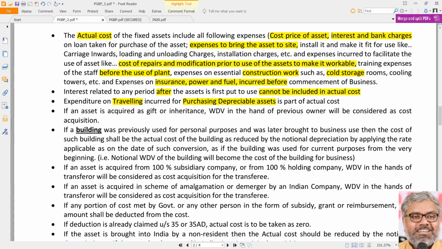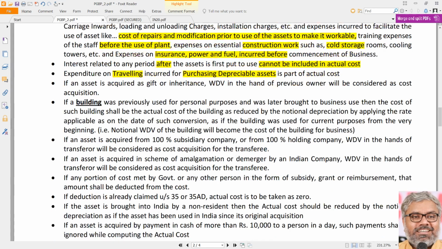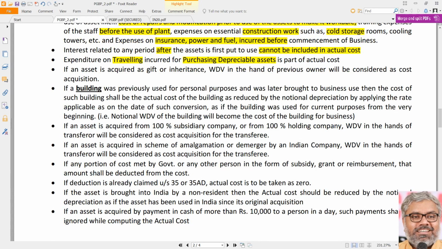If you understand all the points we have here, we are talking about actual cost at the juncture where we are discussing depreciation, section 32, computation and all. We are going to discuss many different situations. These situations will repeat in capital gains also. The treatment, requirement, and why it is useful will be different, but the situations will repeat. So we have to be very clear about multiple situations, what happens, and again all of them are logical. There is nothing to learn by heart in this. If you understand the logic, that is enough. But each situation is unique.